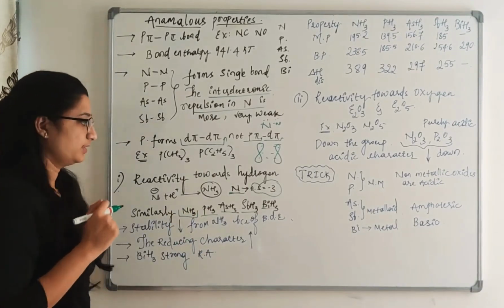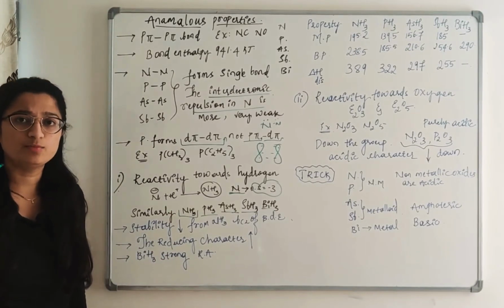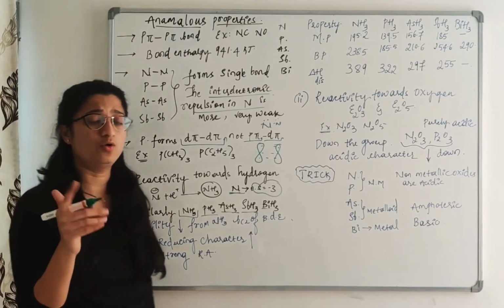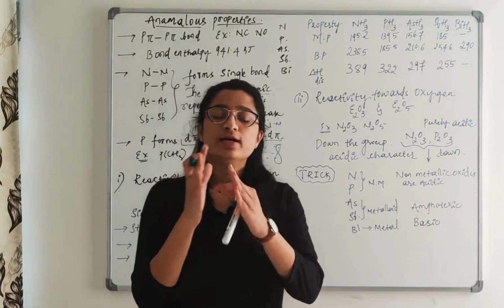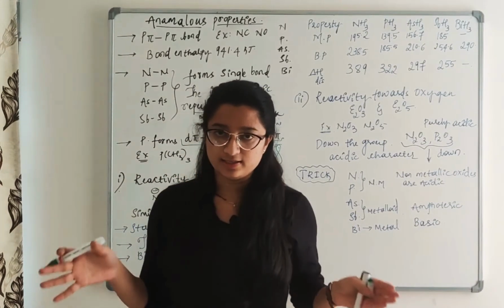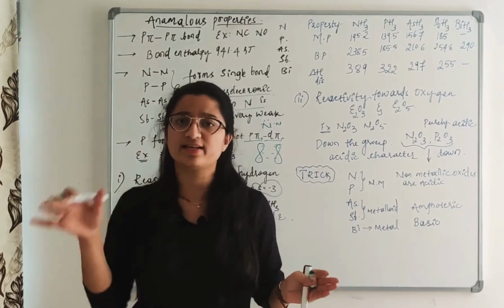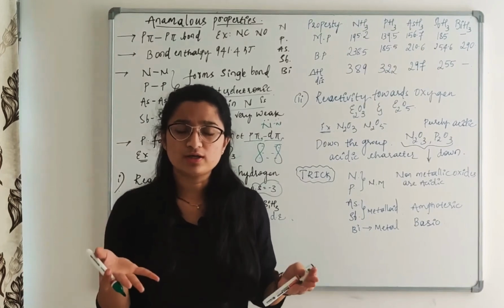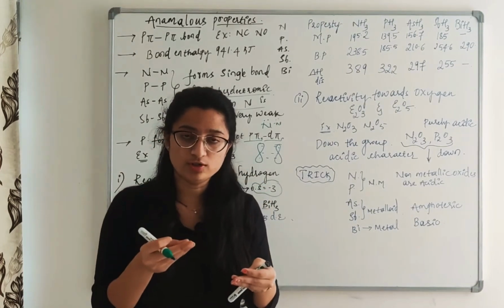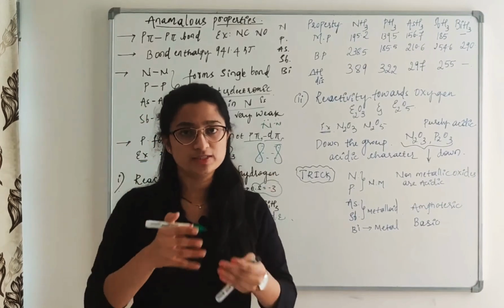The main reason is this: when do you say a molecule is stable or weak? If you can break NH3 very easily into N separately and H separately, then you call it a very weak bond, and you say the molecule is less stable.